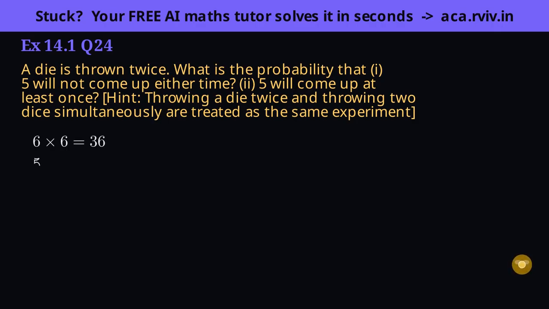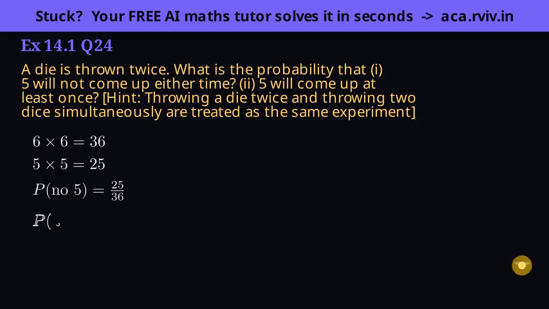Part 1 wants number 5 on neither throw. On each throw, 5 of the 6 faces are safe, anything but a 5, so by pairing safe with safe, 5 times 5 gives 25 favorable pairs. Favorable over total, 25 out of 36.